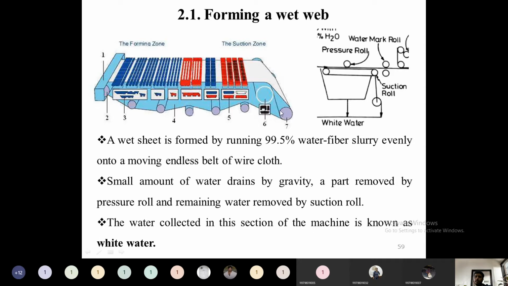So the suction zone will be here. The suction roll will extract some part of the water. Above this, pressure rolls will be there. It is not shown here, but some pressure rolls will be there. This pressure roll will remove some part of the water, and the suction rolls will remove some part of the water. Through gravity, some part of the water will be removed. Together, all the water collected here will be known as white water. In order to recycle the fiber content and the various additives inside this water, and to lower the pollution, this white water will be recycled frequently back to the beater section or refining section. So this is the operation which is carried out in forming a wet web.